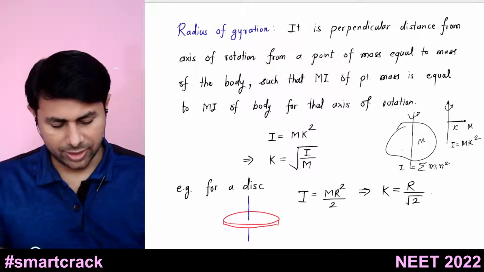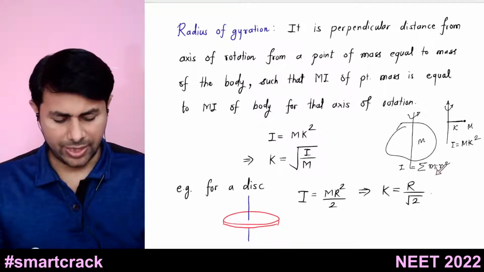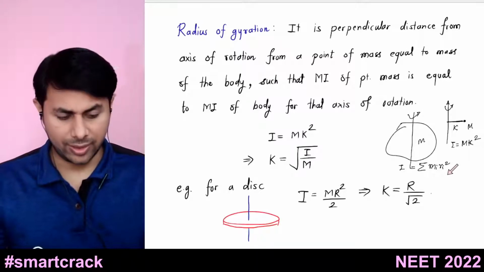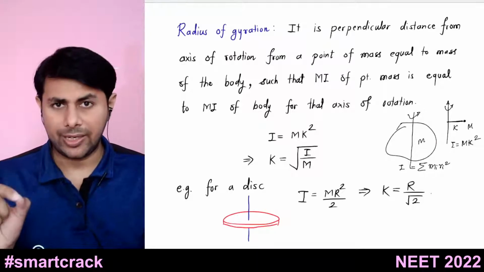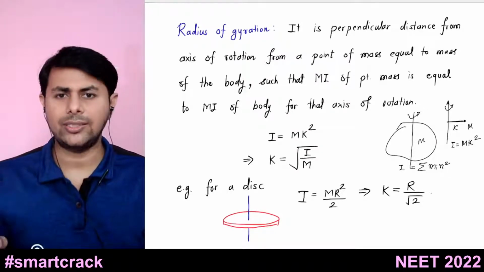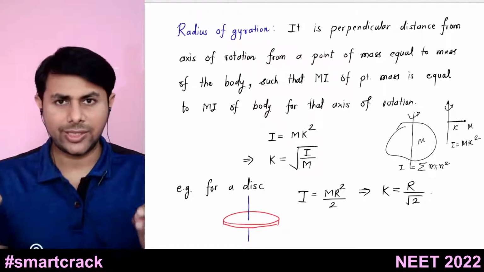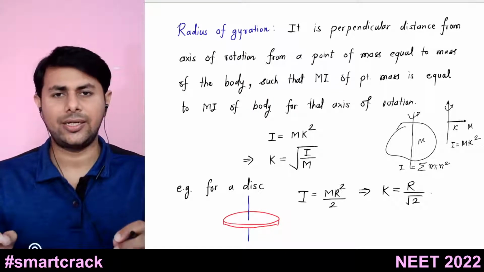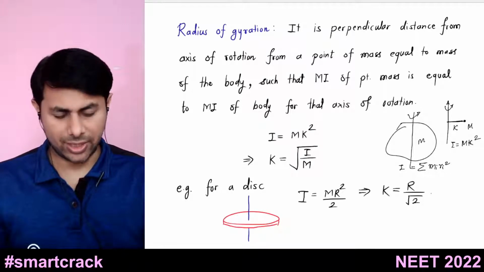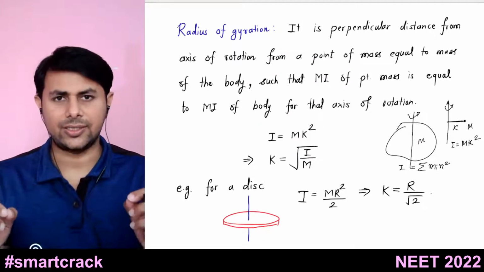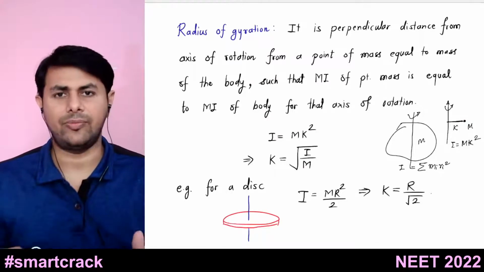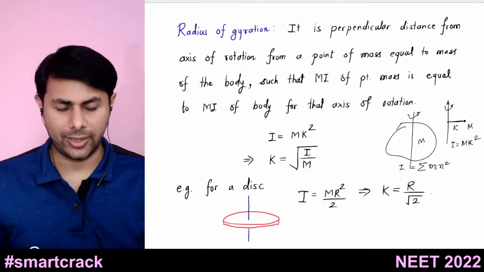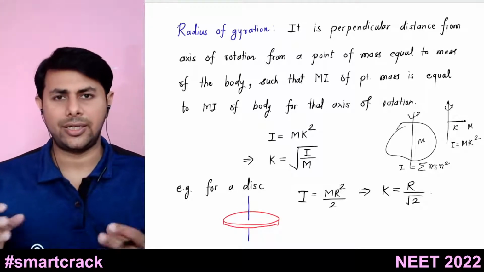So let's say you have this body, whose moment of inertia you find using the formula summation of mi ri square. Then you replace this body with a single particle having mass equal to the mass of this body. At what distance should you keep that particle such that it will have the same moment of inertia as this body? That distance is known as radius of gyration. So here I am keeping it at distance k and I am claiming that it has the same moment of inertia as this body. So this distance k is known as radius of gyration.